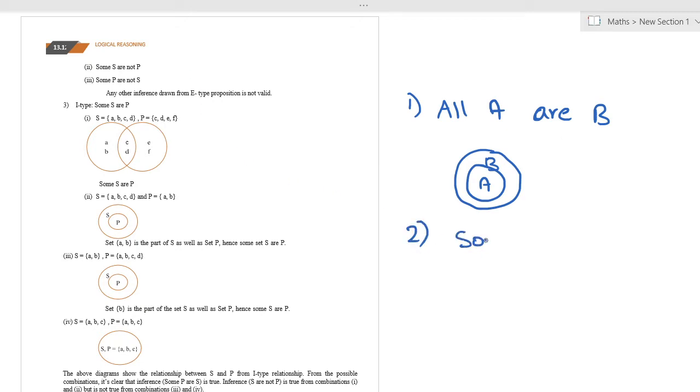If some A are B, then we need to follow this way. Okay?